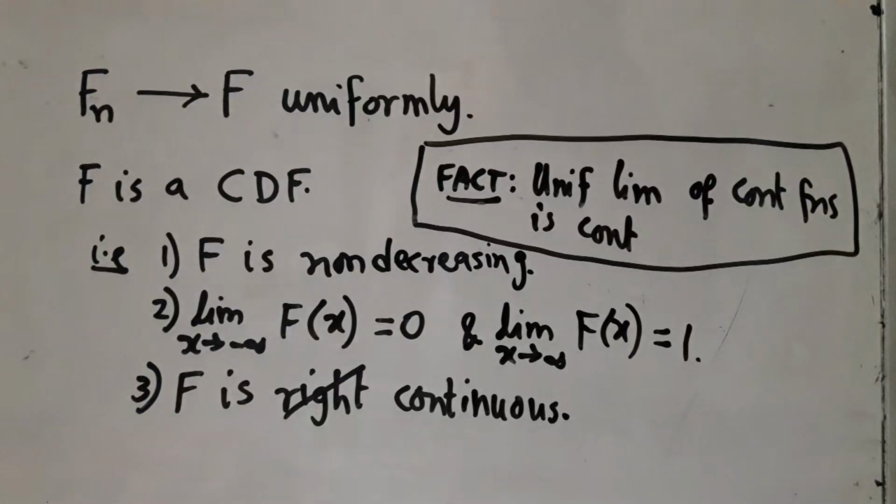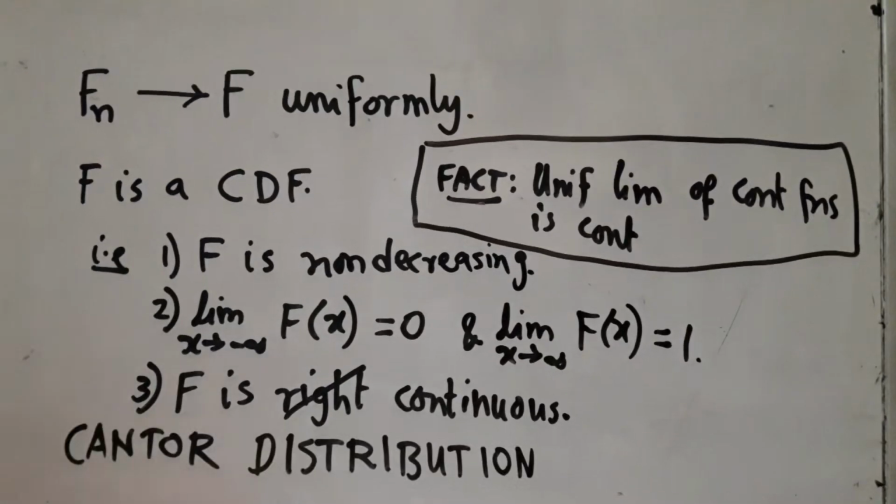You can have a random variable such that this will be the CDF of that random variable. And that distribution is what we define as the Cantor distribution. So, now we have finally defined the Cantor distribution in a rigorous way.